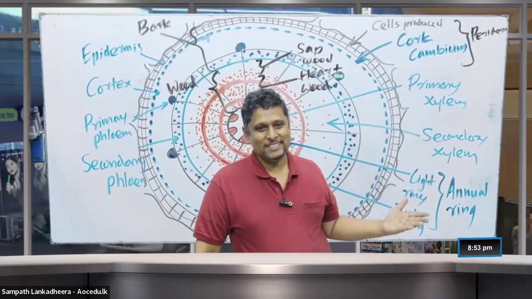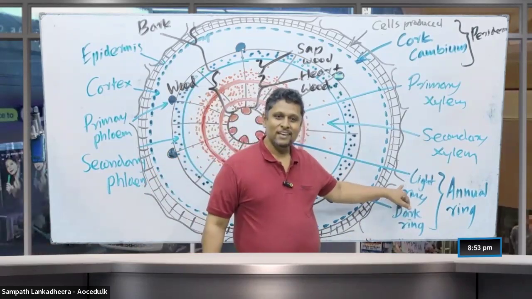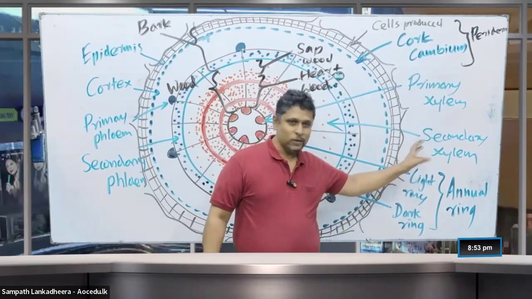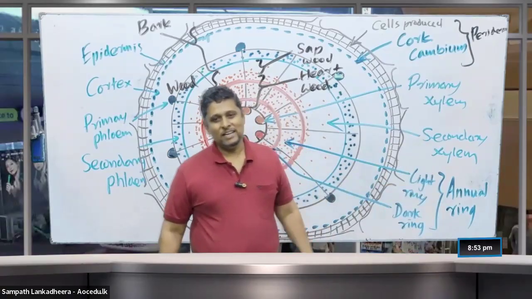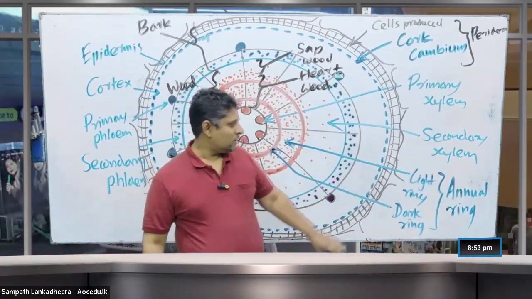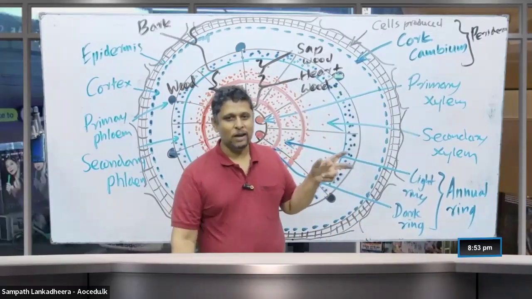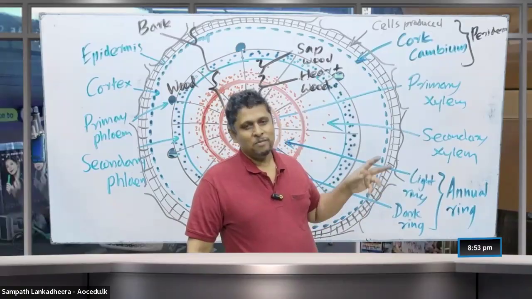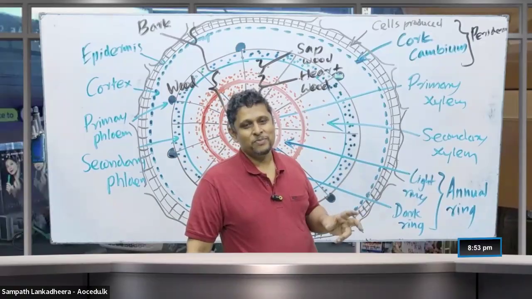Very good. Nice, boys and girls. Light ring is called the spring wood. So spring wood and the summer wood together represent one year growth of the plant. So what do you call that? Annual ring. So you can count the number of annual rings and we can tell the age of the tree.